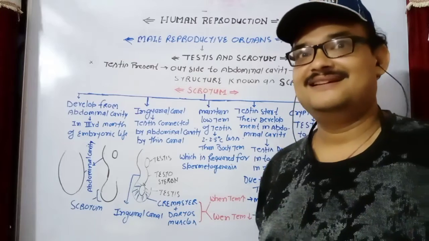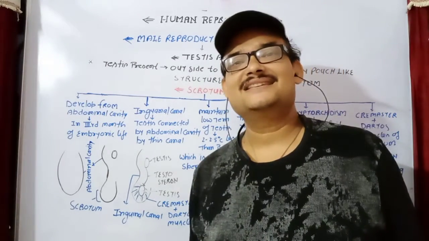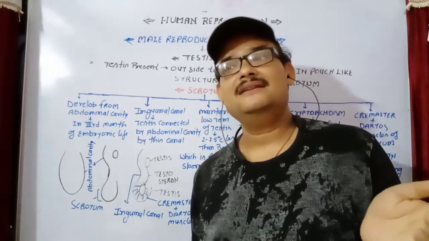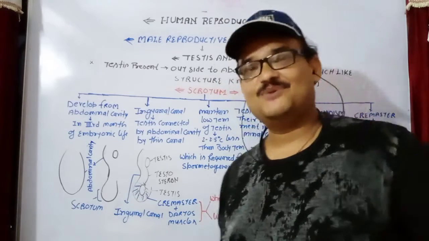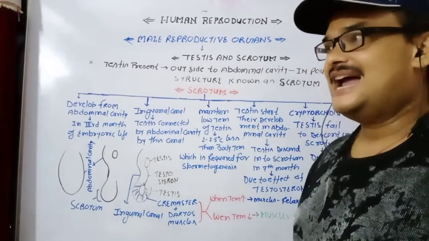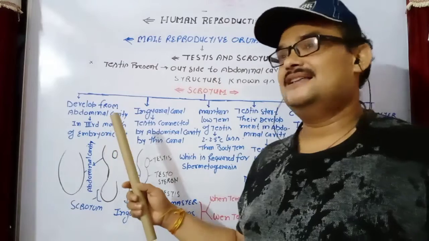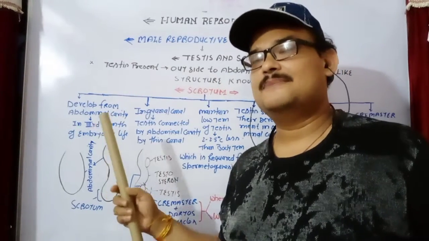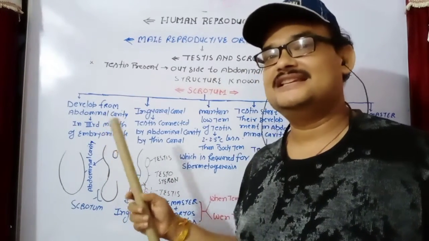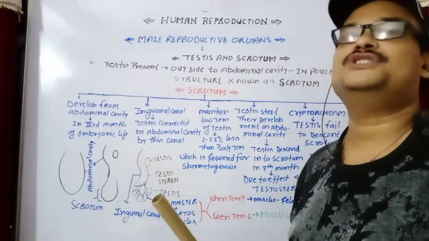But again the question arises: from the starting time, are the testes present in the scrotum? No, sir. Actually, testis development starts in the abdominal cavity. After the third month, some amount of testosterone secretion starts, but it is not sufficient.